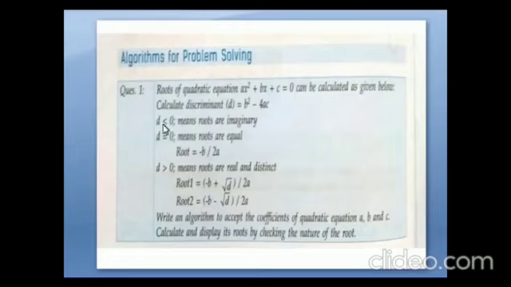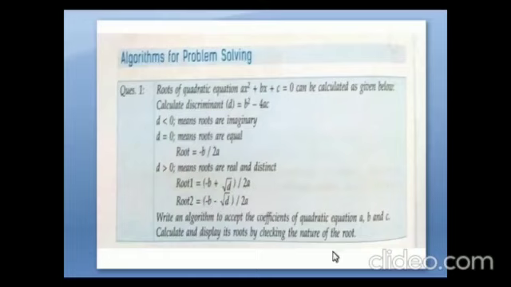Okay, then if d is less than 0, it means roots are imaginary. If d equal to 0, it means the roots are equal. How to find the root? Root equal to minus b upon 2a. If d is greater than 0, it means roots are real and distinct. The root 1 equal to minus b plus square root of d upon 2a, and the root 2 equal to minus b minus square root of d upon 2a.